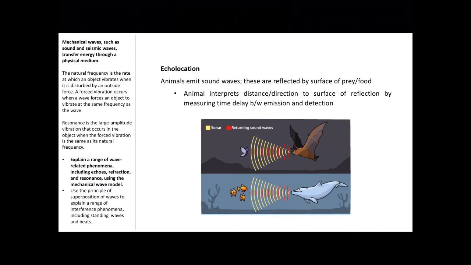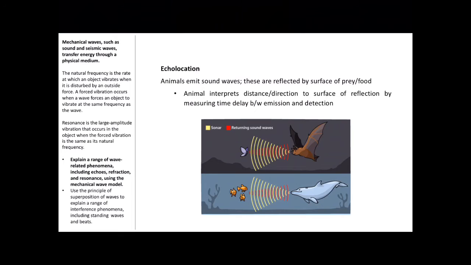So echolocation is used by animals, and they will emit sound waves, and these sound waves that they emit will then be reflected back by the surface of their prey or their food. So the animal that emits the sound wave will then interpret the distance and the direction to the animal or the surface of the animal that has reflected their sound waves.